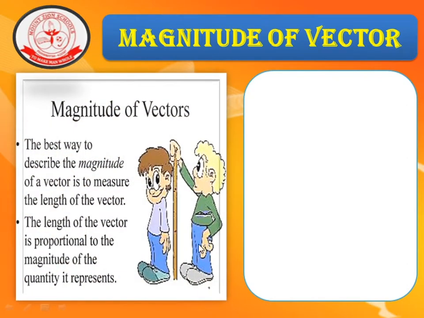Now, to make you clear about what the magnitude of a vector is, an illustration is shown. You may observe a boy measuring the height of another boy. The best way to describe the magnitude of a vector is to measure the length of the vector, since the length of a vector is proportional to the magnitude it represents. So mere height, suppose it is 150 centimeters or 152 centimeters, represents the length of the vector, that is, the magnitude of the vector.